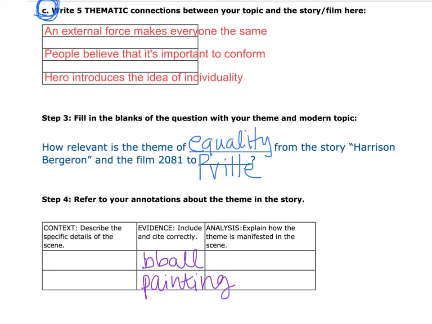And what I'm doing here for my example is comparing the theme of equality to Pleasantville, while seeing how equality manifests in Harrison Bergeron, the film 2081, and Pleasantville. So what I've already done is gather some thematic connections, and the first one is an external force makes everyone the same. So in both stories that is happening.